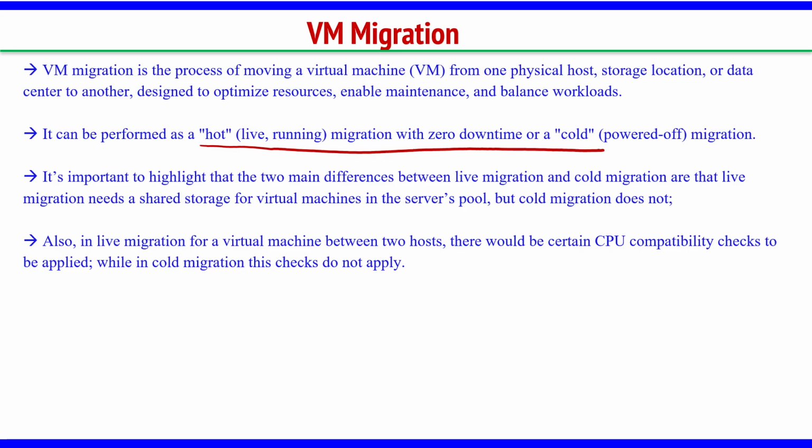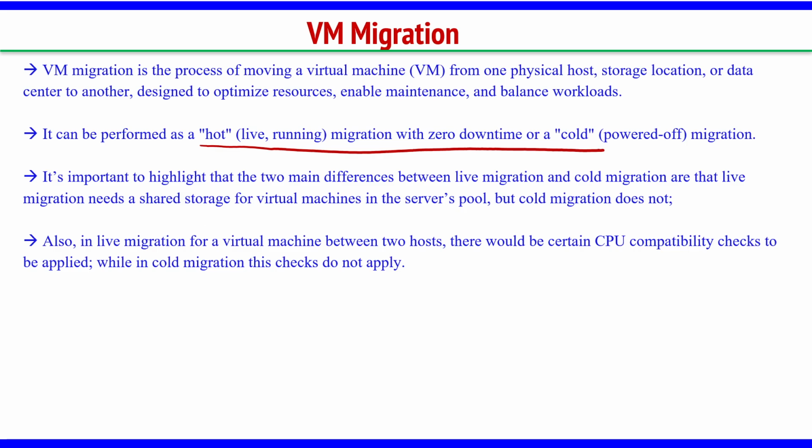Without the user knowing that you are changing the underlying physical host machine, you do the migration. That is hot or live or running migration. Whereas in cold, you stop everything, shift it to the new place and then start again from the beginning. That is cold migration.